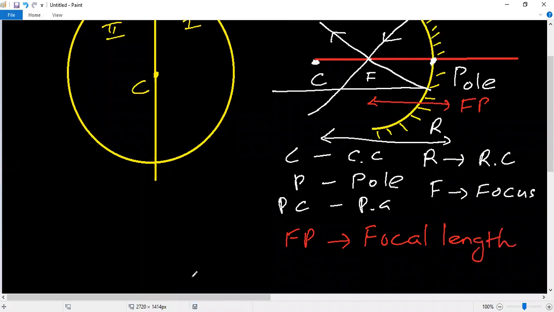So: pole, center of curvature, radius of curvature, principal axis, principal focus, focal length.